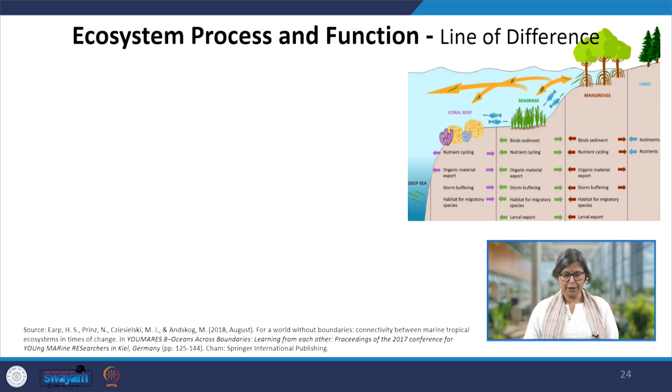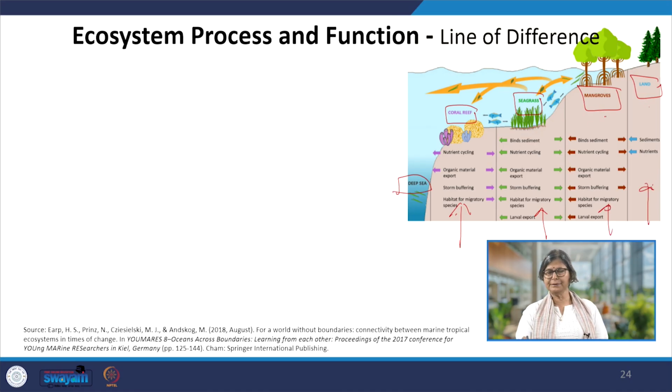Another group of examples I would like to share with you is a marine ecosystem. You can see the deep sea, the coral reef, sea grasses, mangroves, and the land. And so many different functions are happening at each level. Like in the land and mangrove border area, we see the sediments and nutrient cycles are very important.